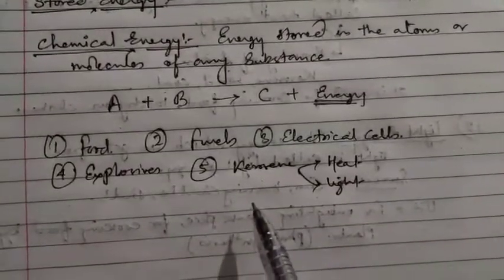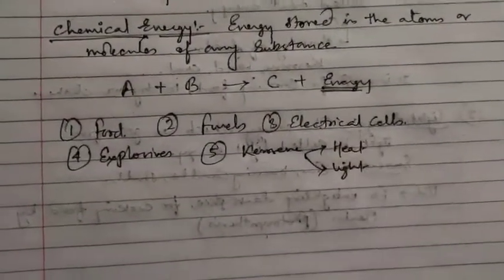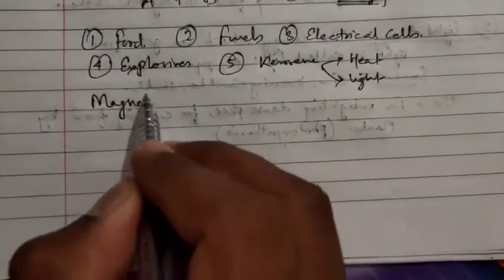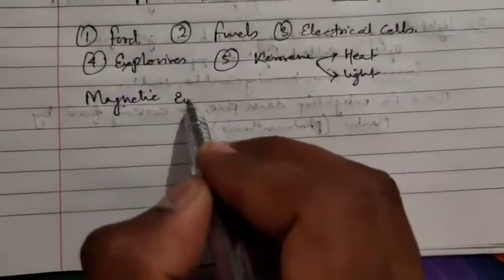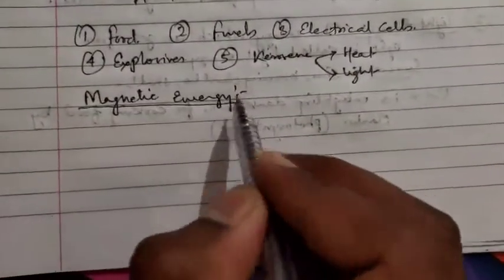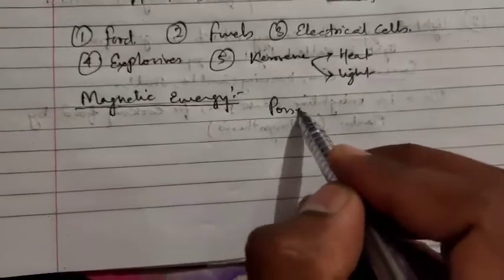The next form of energy we will discuss is magnetic energy. Magnetic energy is the energy which is possessed by magnets.